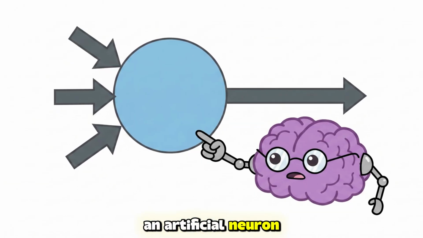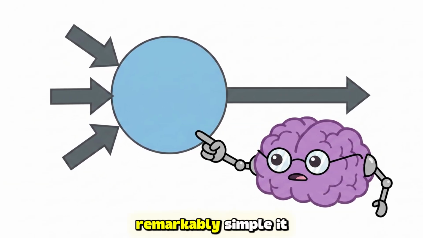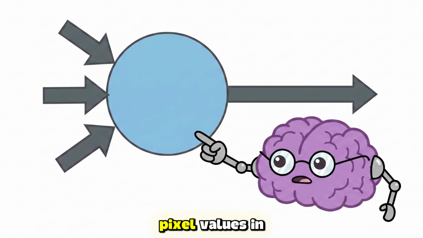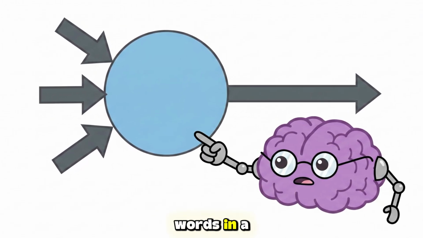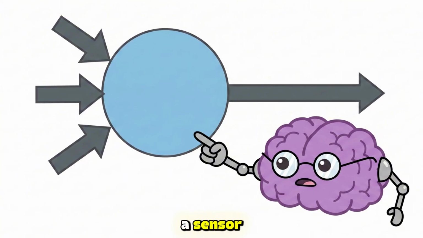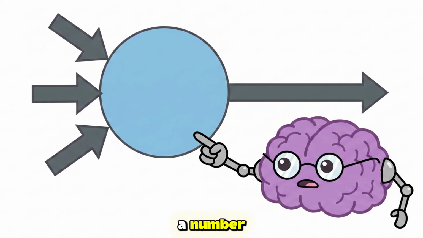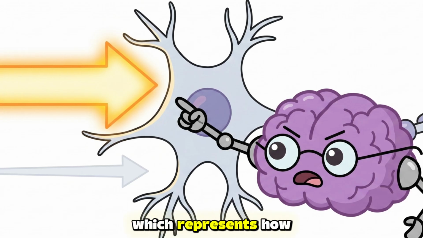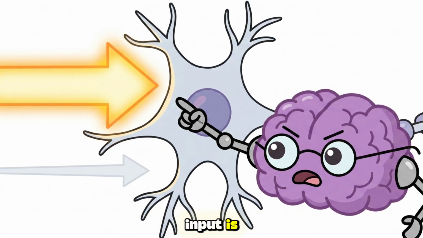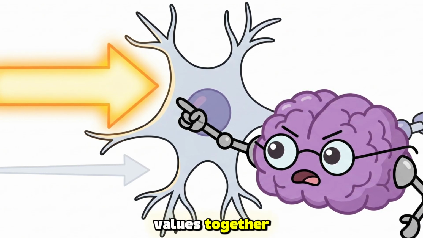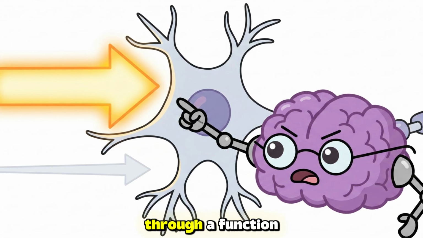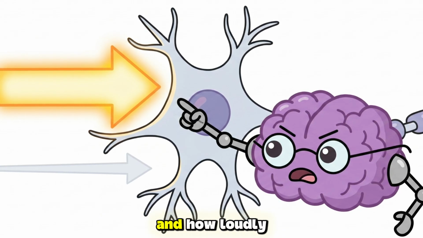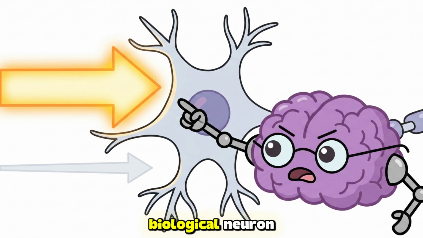An artificial neuron is, at its core, remarkably simple. It receives a set of numbers as inputs. These could be pixel values in an image, words in a sentence, readings from a sensor, anything representable as a number. It multiplies each input by a value called a weight, which represents how important that particular input is. It adds all of those weighted values together, and then it passes the result through a function that decides how strongly to respond, essentially deciding whether and how loudly to fire, just like a biological neuron.